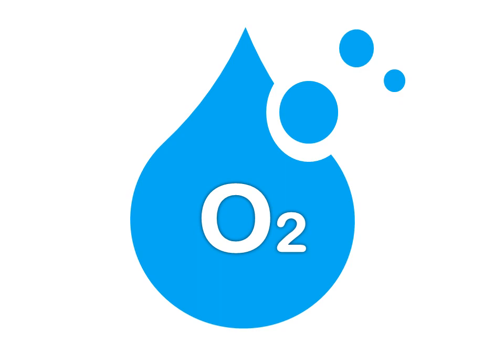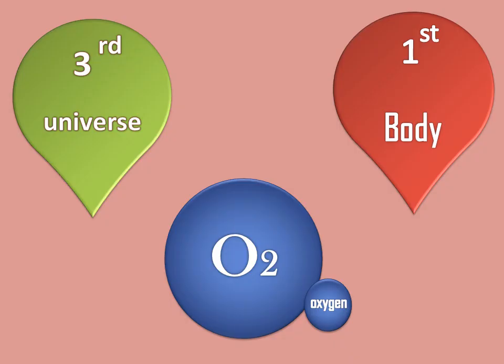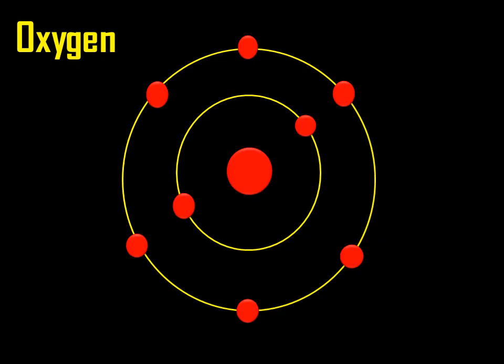Oxygen is an important element that most living things on Earth need to survive. Oxygen is the third most abundant element in the universe and the most abundant element in the human body. Oxygen has 8 electrons and 8 protons. It's located at the top of column 16 in the periodic table.